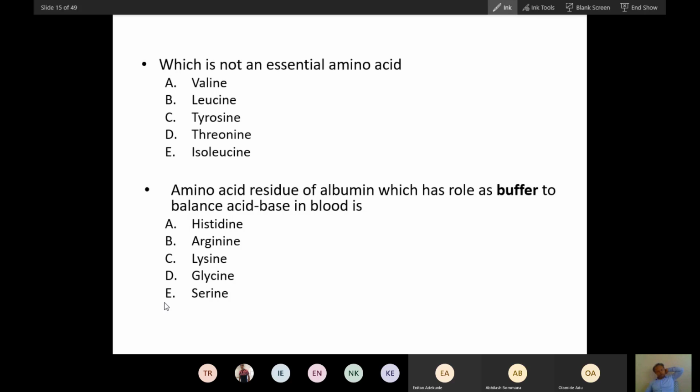Valine. It is which type? Branch chain. So valine is a branch chain, and branch chain amino acids are essential. Lysine is also essential. Then tell me which is the answer.